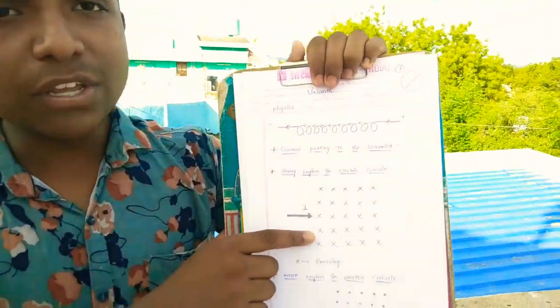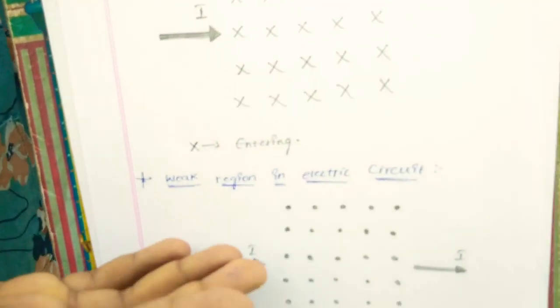In the electric circuit there is an X region and a dot region. The X region is nothing but the current entering. The dot region is nothing but the current leaving. So X is entering and dot is leaving. By presenting more X's, a strong region will be produced. When the dot region is present, a weak region will be present. I will show the image of the X circuit and dot circuit. Here the X circuit is entering the current and the dot circuit is leaving the current.